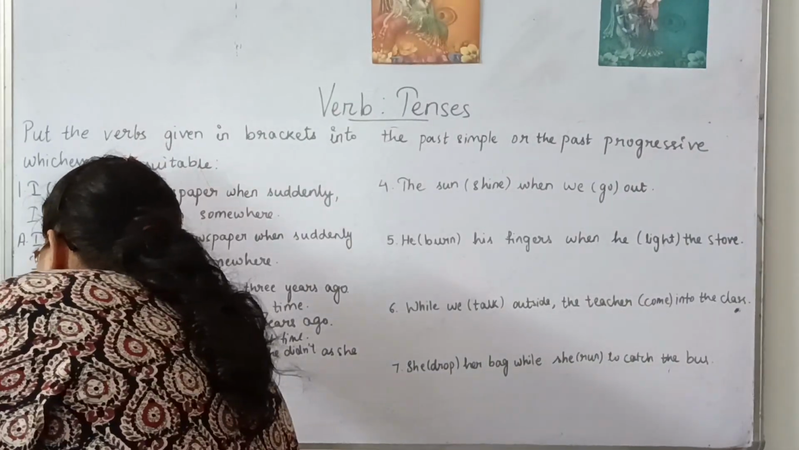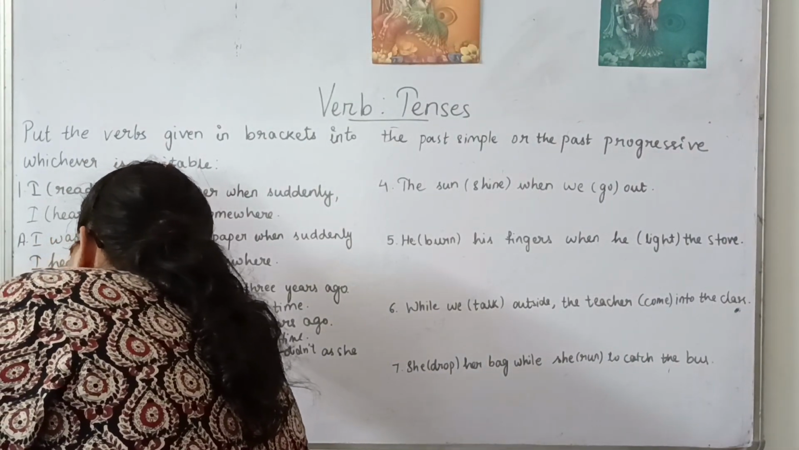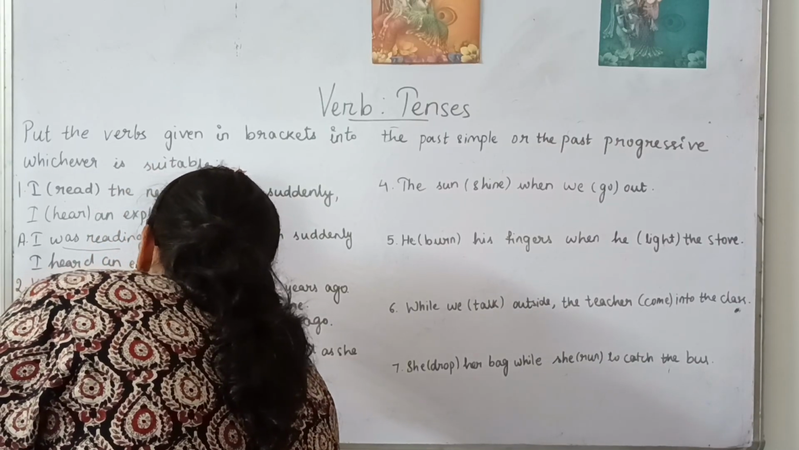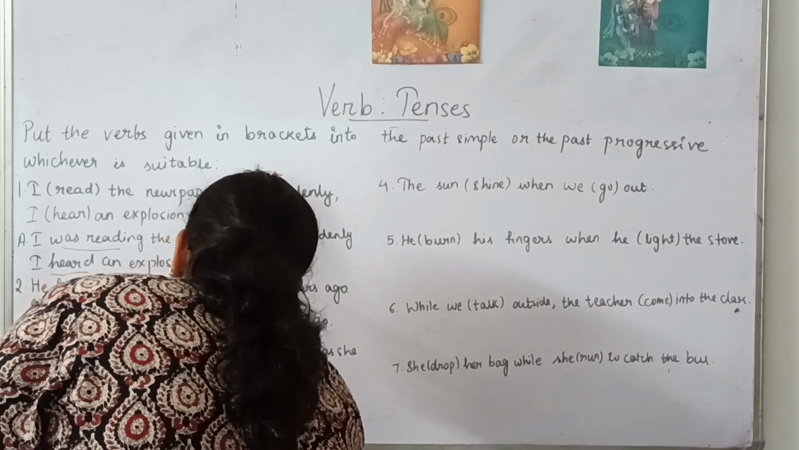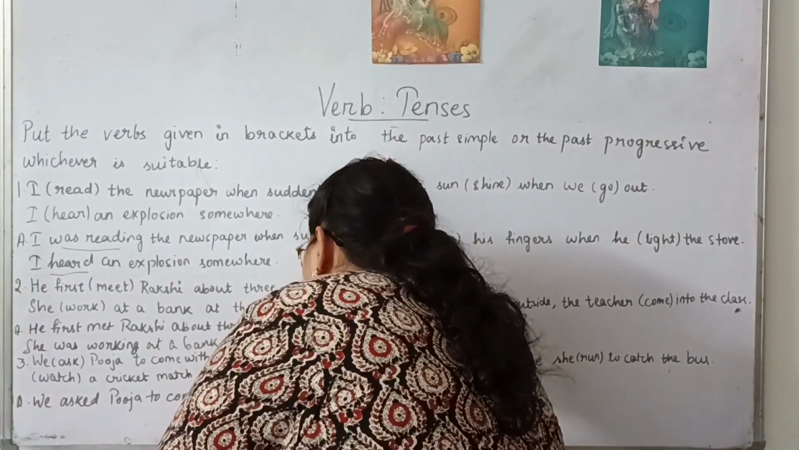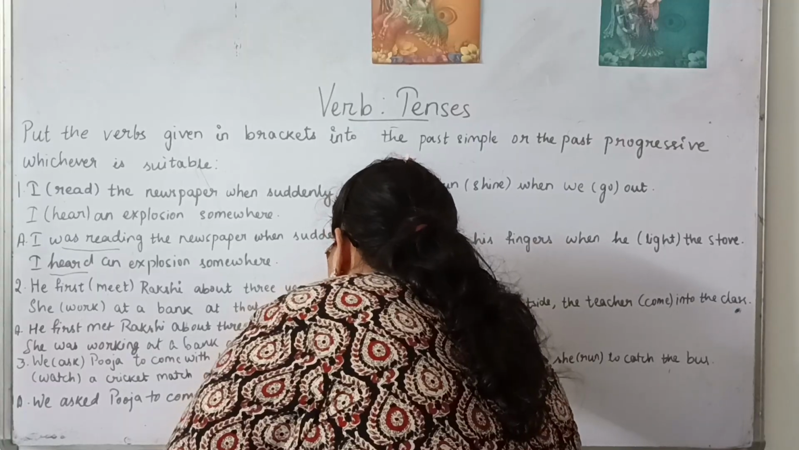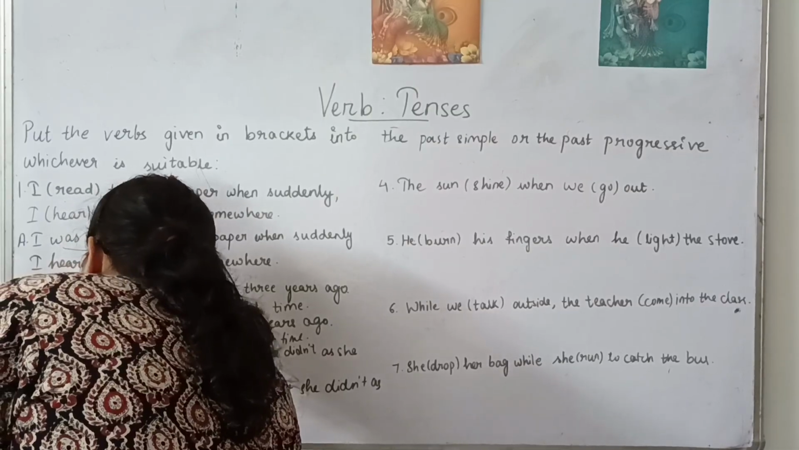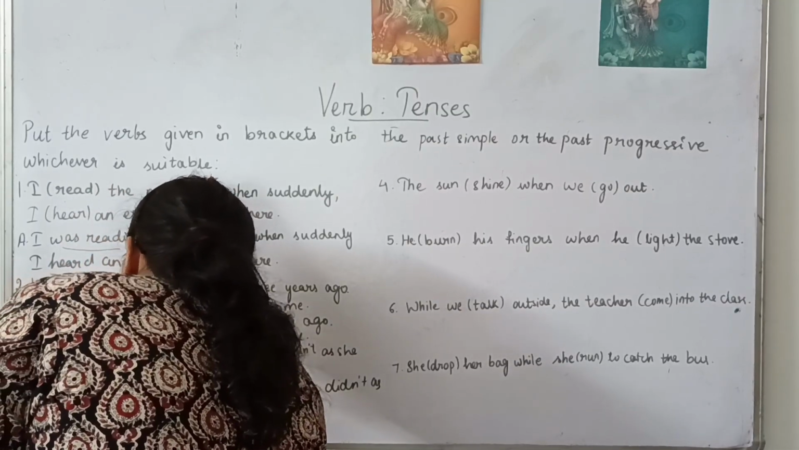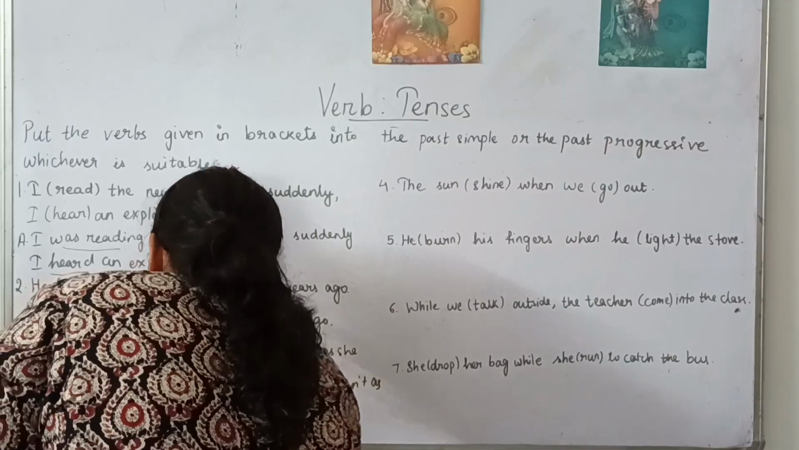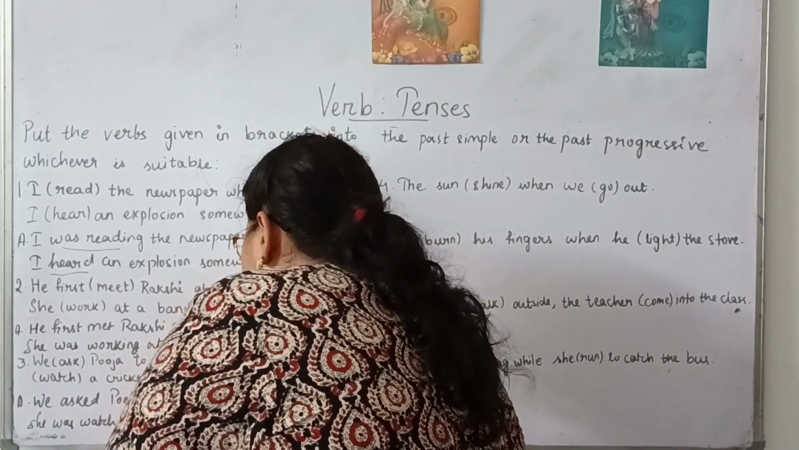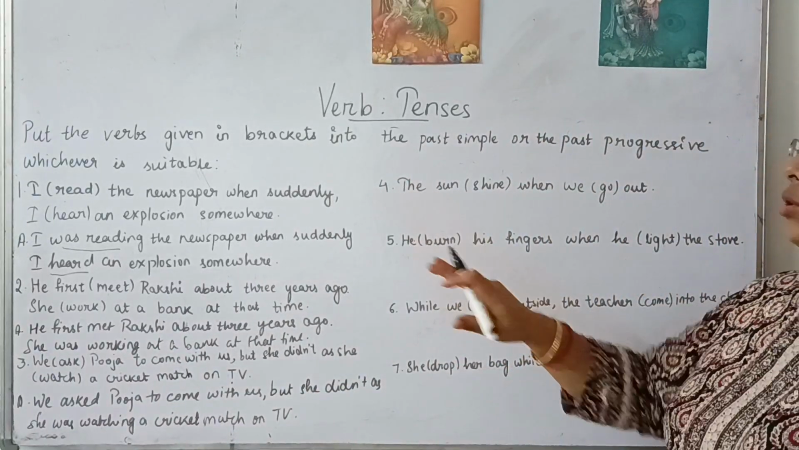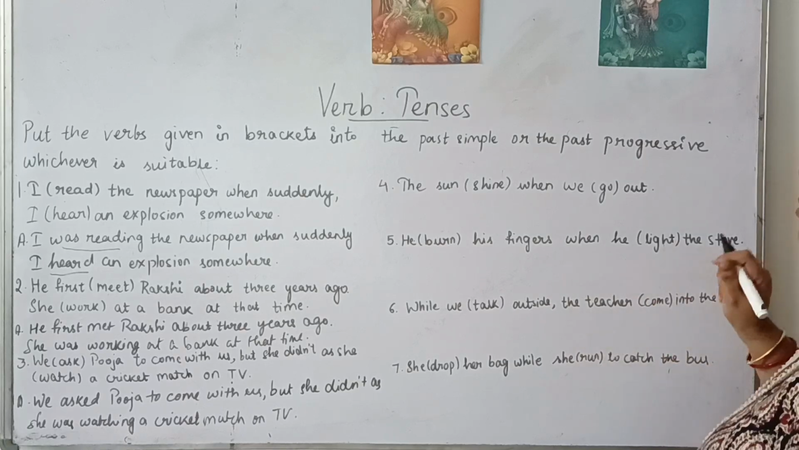So here the answer will be what? We asked Pooja to come with us, but she didn't, as she was watching a cricket match on TV. Clear? Number 3 is clear. 1, 2, 3. Any doubt? No doubt. Let's move to number 4.